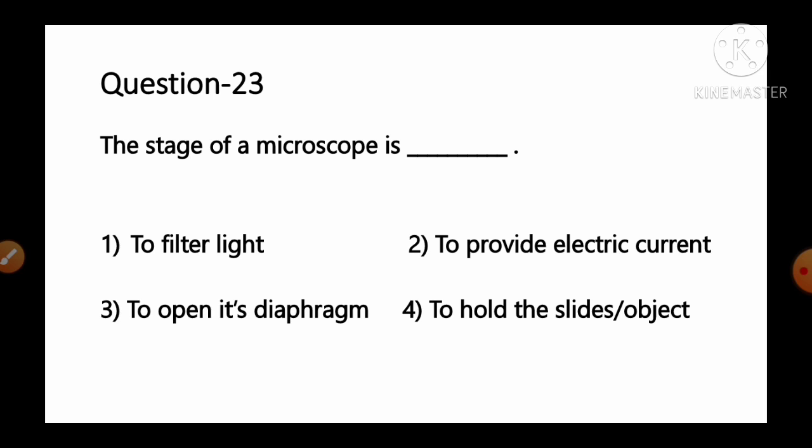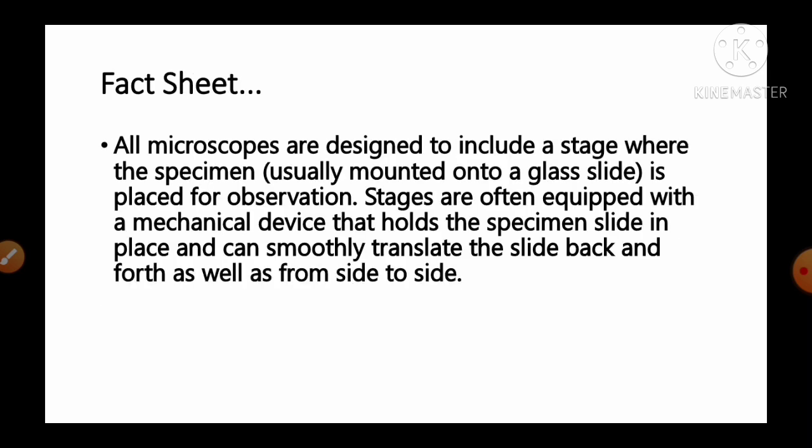The stage of a microscope is: option number 1, to filter light; number 2, to provide electric current; number 3, to open its diaphragm; number 4, to hold the slides or objects. And the fact given regarding this question: all microscopes are designed to include a stage where the specimen, usually mounted onto a glass slide, is placed for observation.